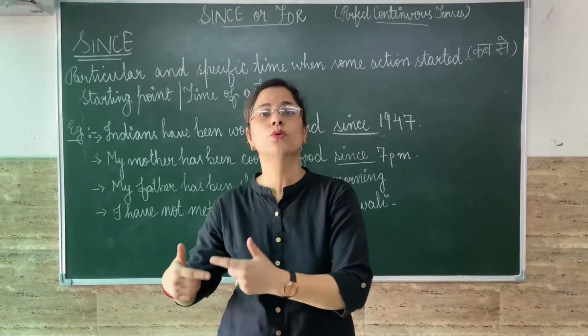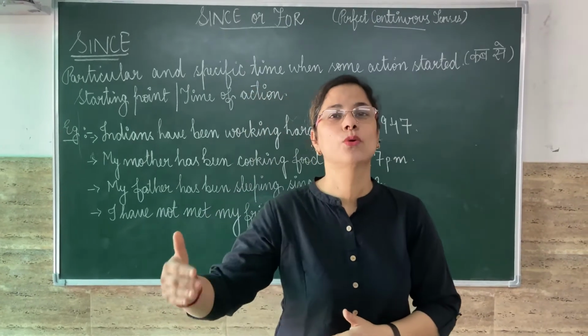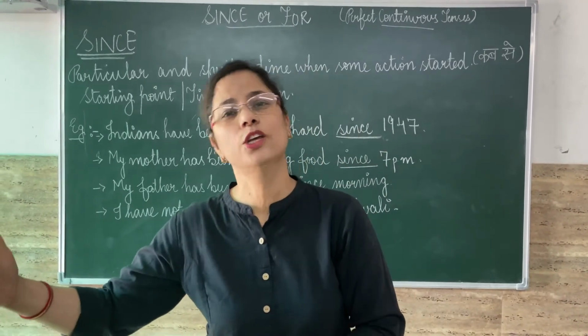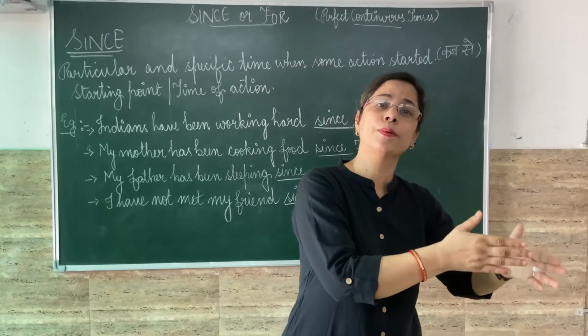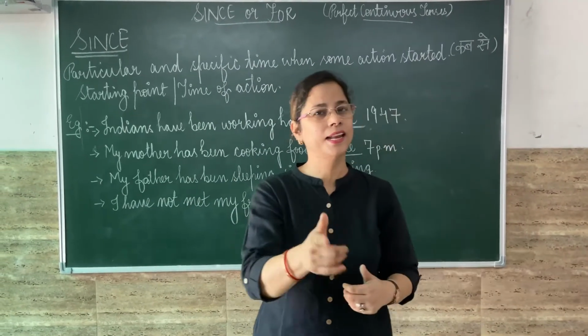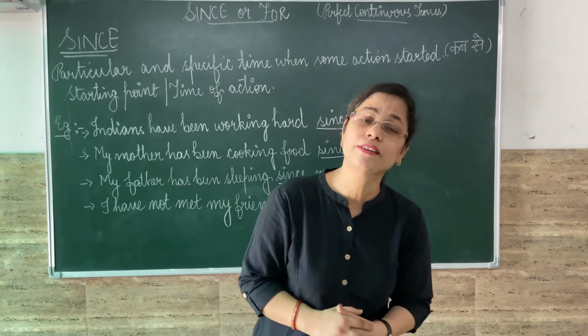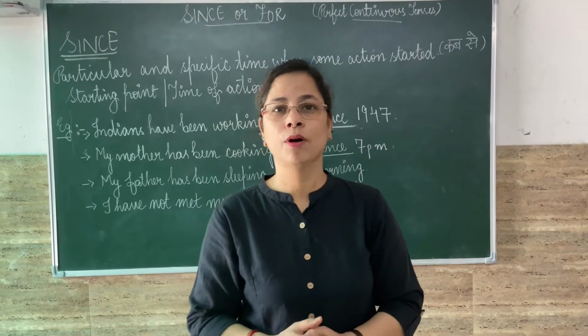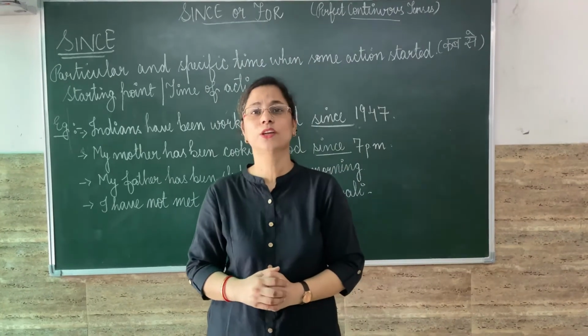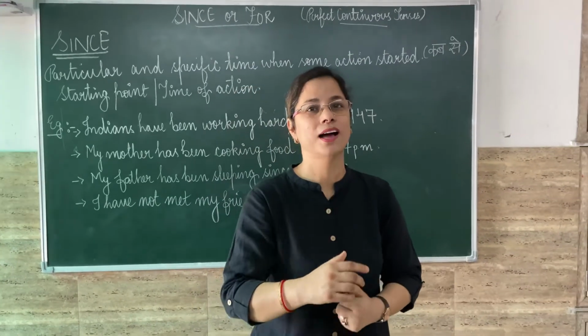If some action is going on, Rohit is reading a newspaper, this is present continuous. In present perfect continuous, I'll say Rohit has been reading a newspaper since 5 p.m. or Rohit has been reading a newspaper for 2 hours.